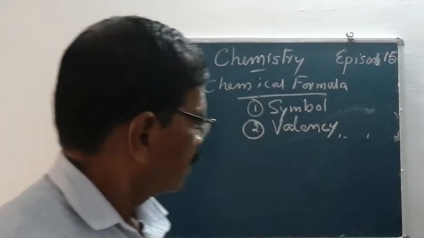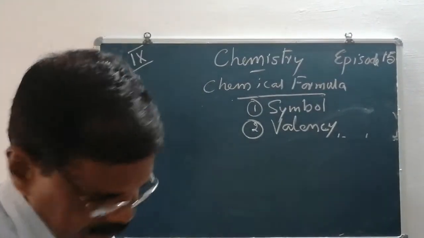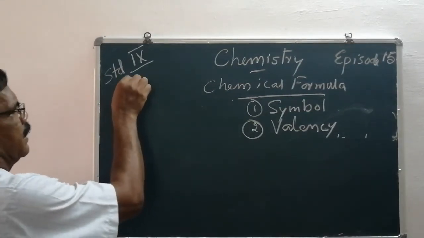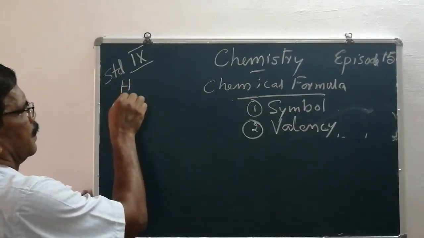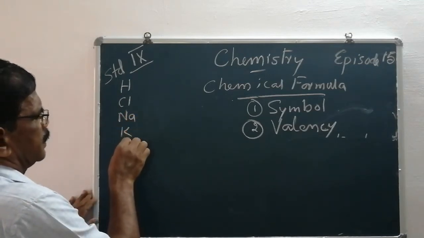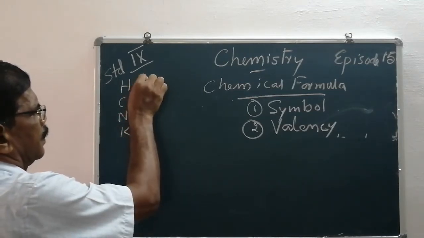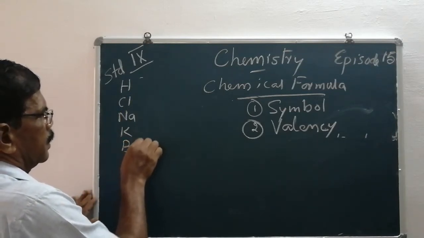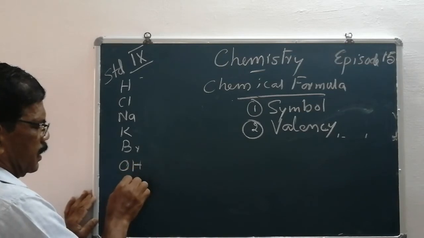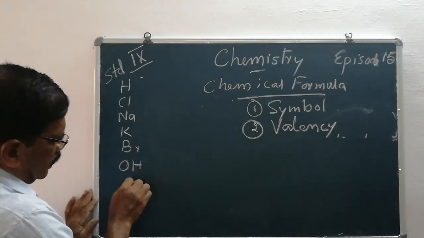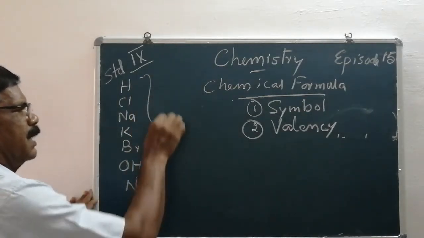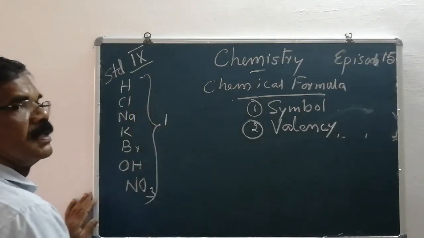For example, the valencies of some elements: hydrogen, chlorine, sodium, potassium, bromine, and the radicals OH and NO3, nitrate, their valencies are 1.